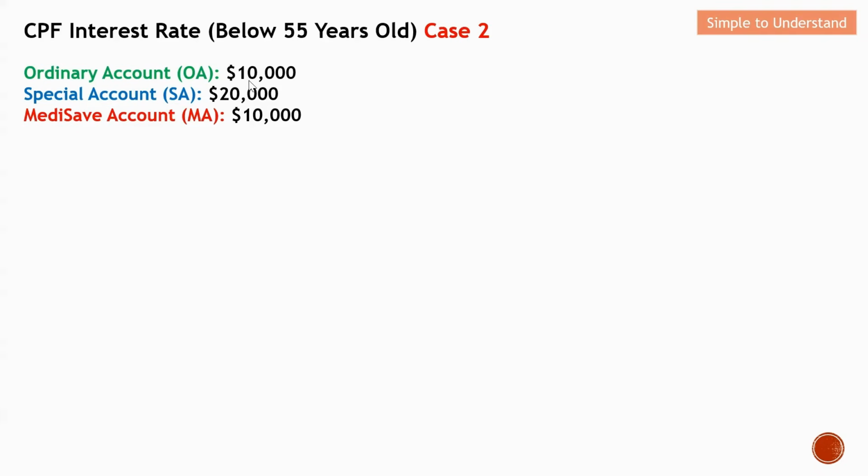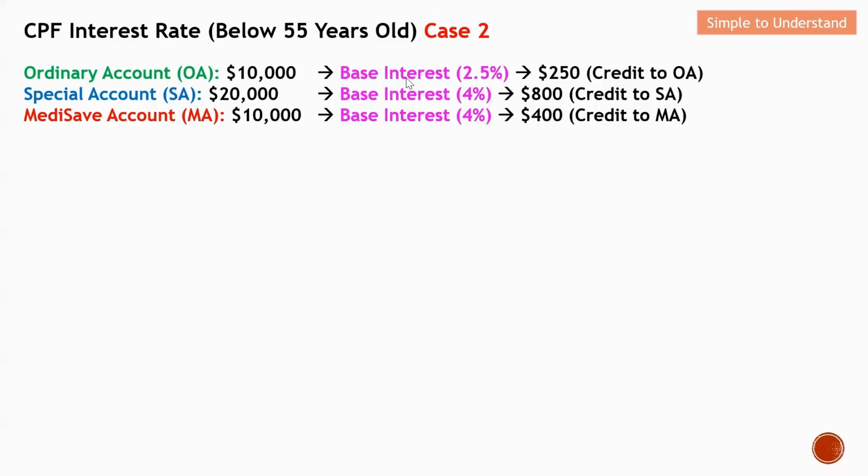So again, the first thing to do will be the computation of the base interest. Quite straightforward. For OA, the base interest is 2.5%. SA and MA will be 4%. And from here, you can easily compute the interest earned as the base interest.